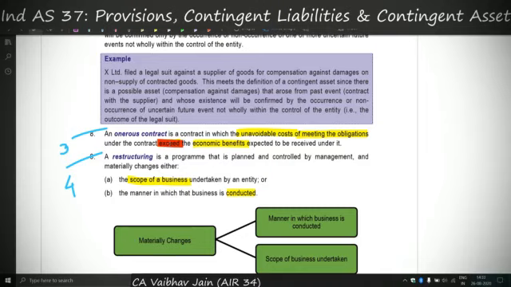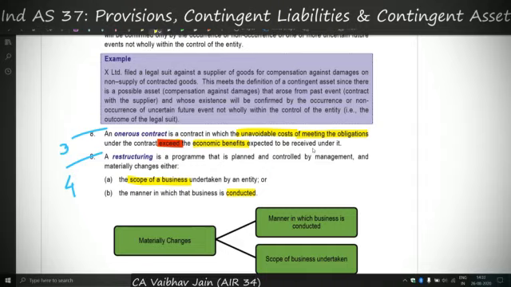Now I'll move to the last two definitions. First is of onerous contracts. Earlier I covered the definition of executory contracts. So onerous contracts are those contracts in which the unavoidable cost of meeting the obligations exceeds the economic benefits expected to be received under it. I'll give you a very simple example.